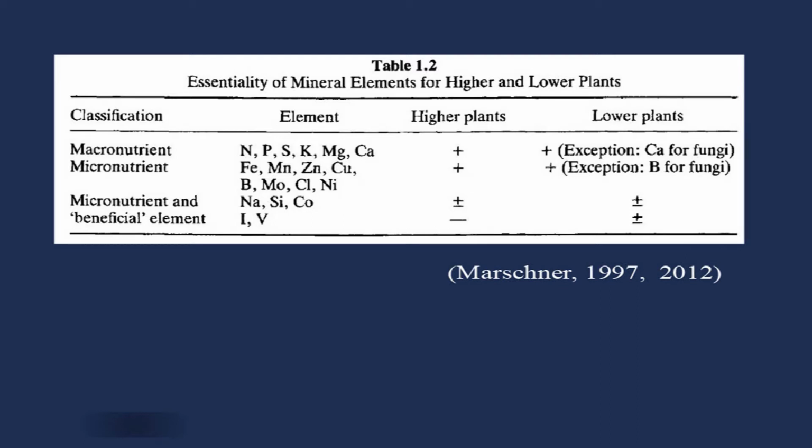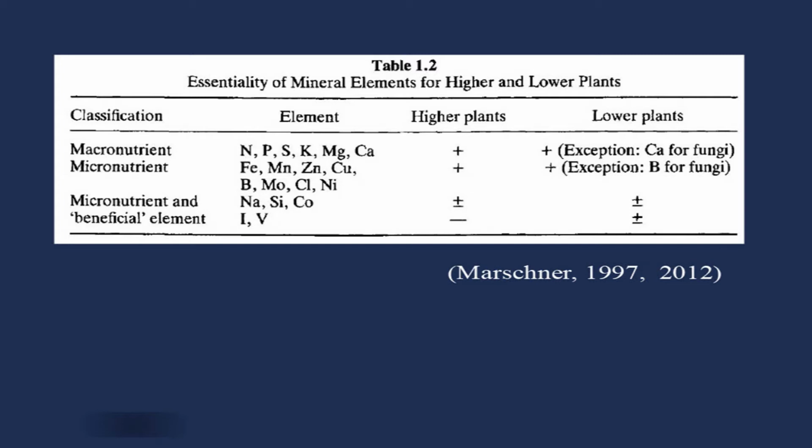See the micronutrients. It is iron, manganese, zinc, copper, boron, molybdenum, chloride and nickel. These are micronutrients and they are definitely required by the higher plants, but for lower plants boron is the exception for fungi, means boron is not needed by fungi. However, lower plants require iron, manganese, zinc, copper, molybdenum, chloride and nickel.